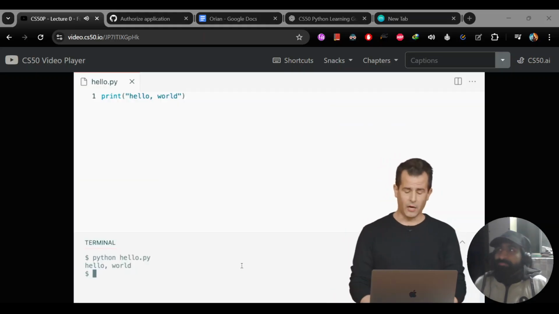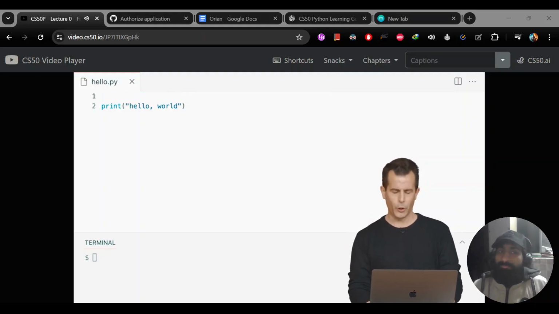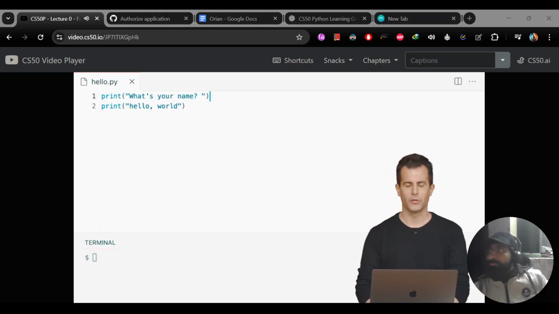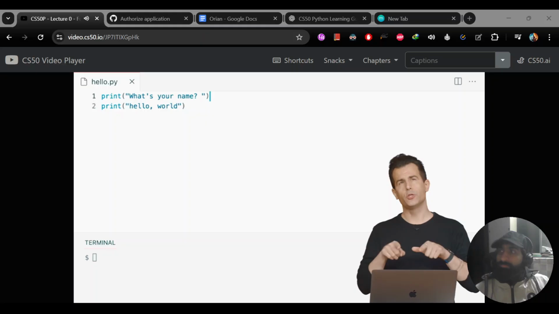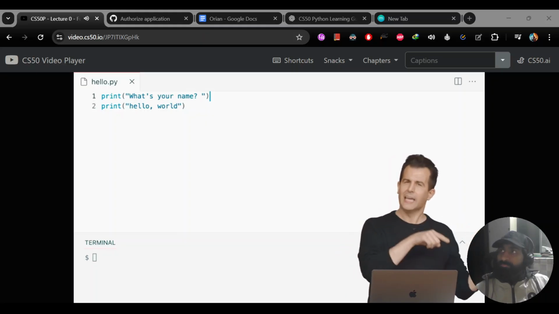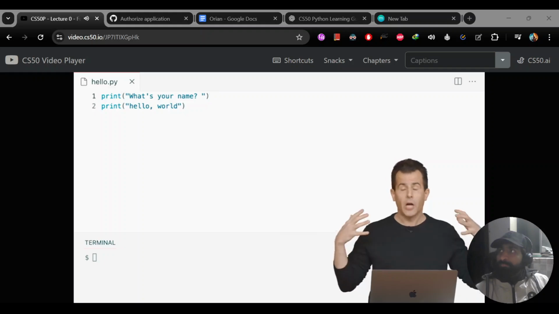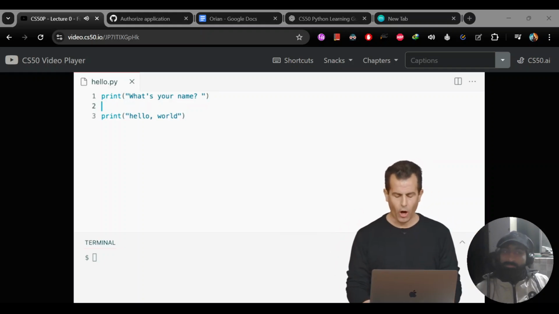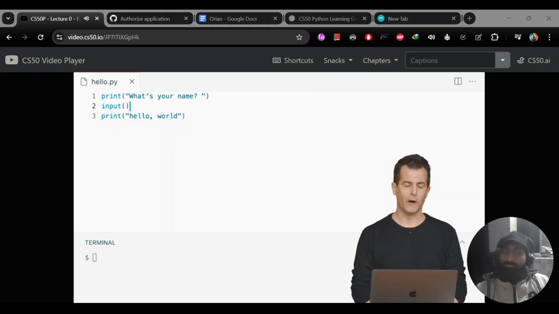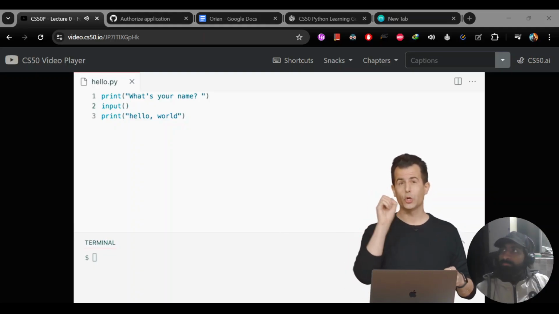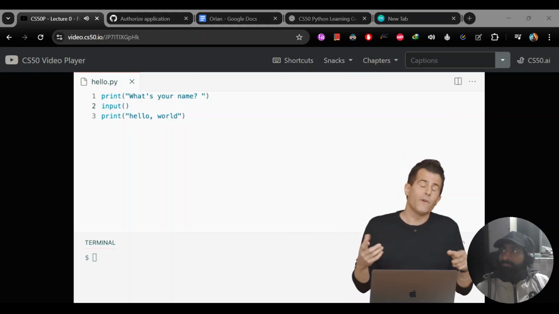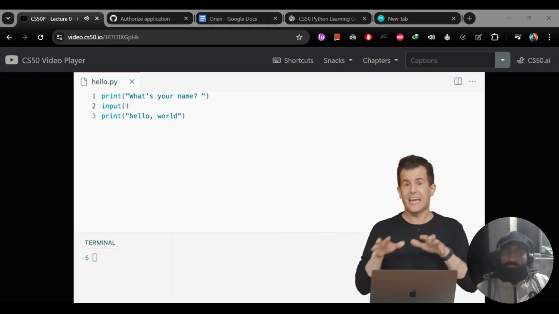Well, to do this, I'm going to go back up to hello.py, and I'm going to add another line of code at the very top that simply says, for instance, "What's your name?" with an extra space at the end. So I'm printing to the user, asking them a question for some input, but now I need another function to actually get input from the user. And perfectly enough, Python comes with a function named input. So here I'm going to go ahead and call a function input, open paren, close paren. And that's going to prompt the user with just a blinking cursor waiting for them to type something in. Now, it turns out if I read the documentation for the input function, it actually takes an argument itself.